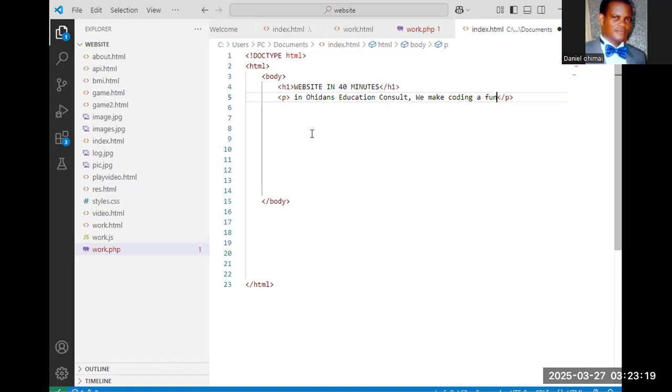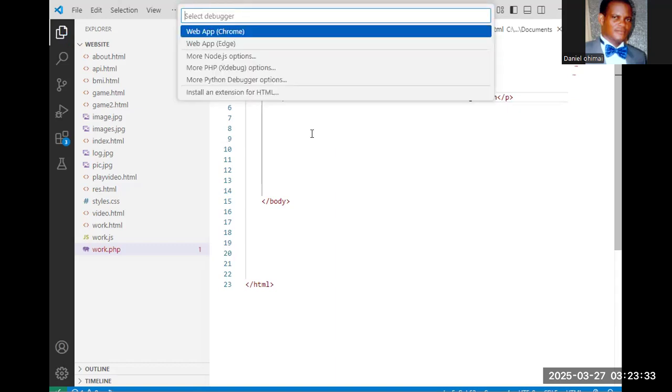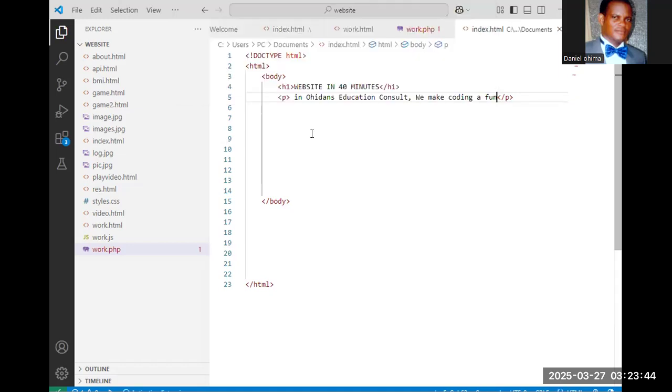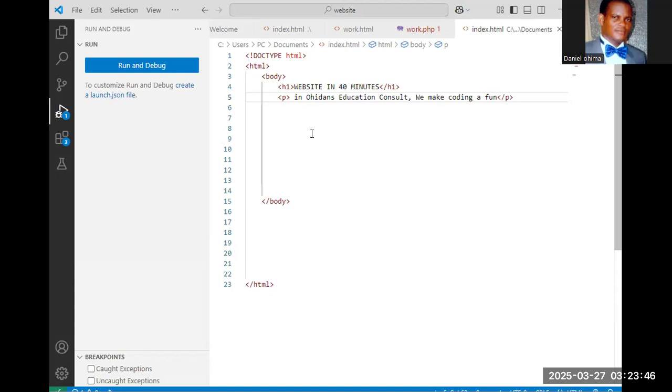Now let's run this thing. If you want to run it, just press Control F5 on your keyboard. When I run this code, we will see what you will see. Control F5. Now, any website where you see those things we write might be the background of any website. But that is the only thing you will see if you run your website.